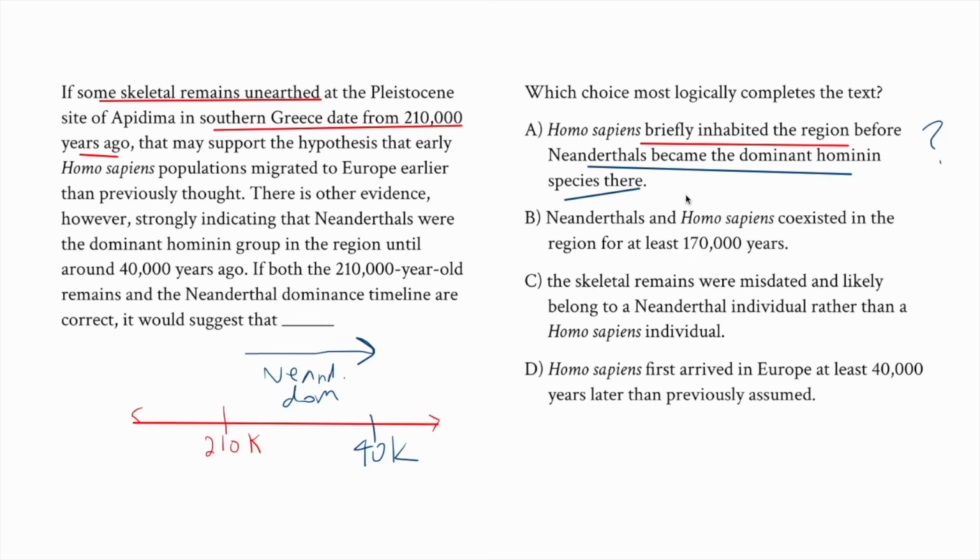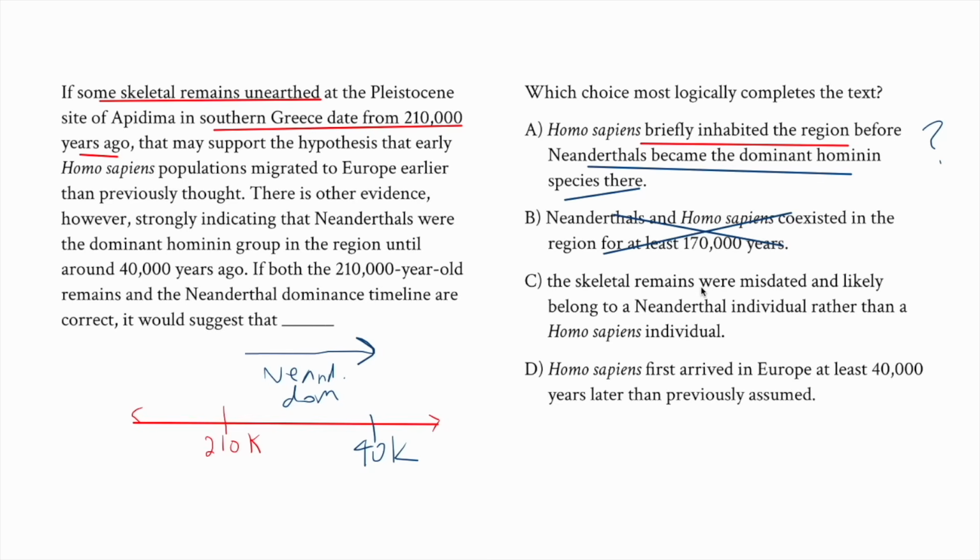B, Neanderthals and Homo sapiens coexisted in the region for at least 170,000 years. No. I mean, could that be the case? It's possible. And we get that 170,000 from subtracting 40 from 210,000, but that is a very specific inference. And generally speaking, we don't want to infer really specific things. We want to infer general things that are consistent with the evidence, not things that could possibly be true, but we just don't have support for. And so, again, it's possible that they coexisted, but it's also possible that Homo sapiens, again, came and left.